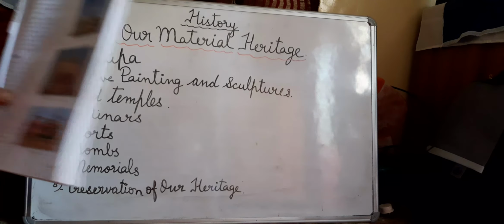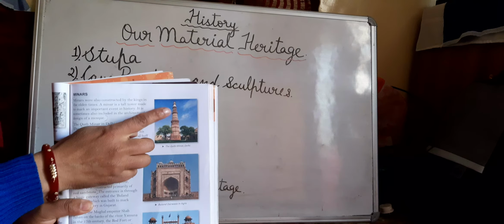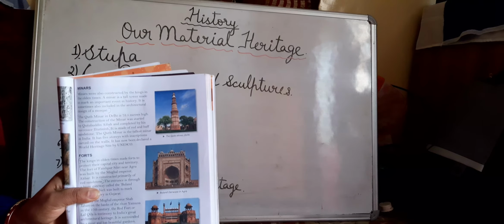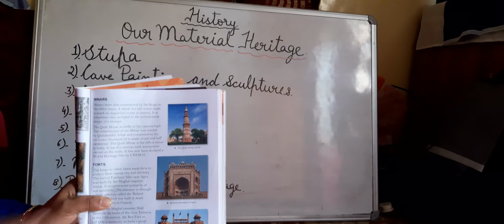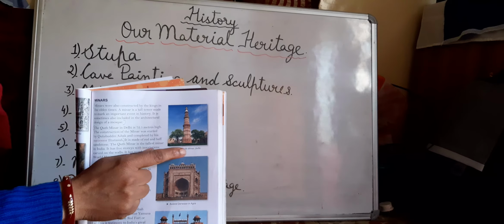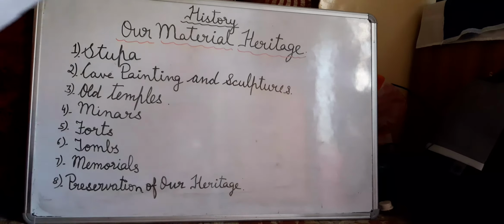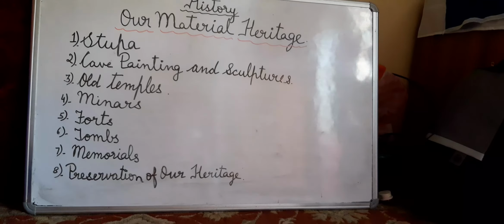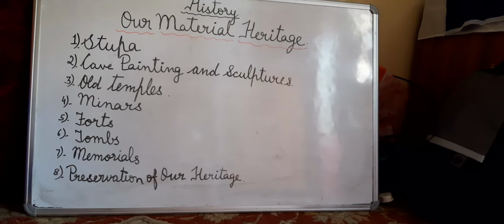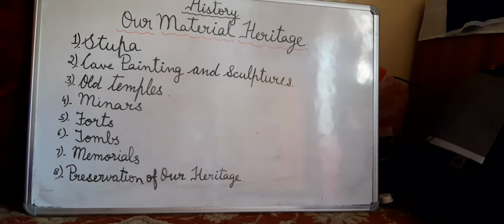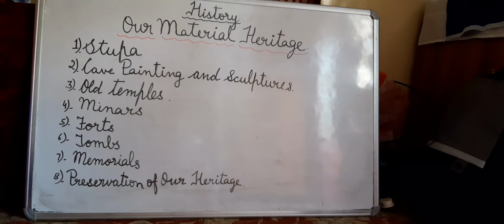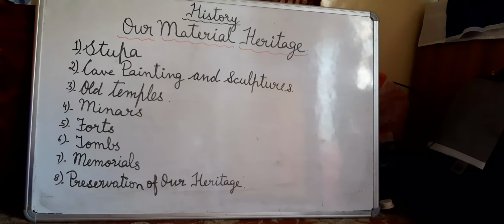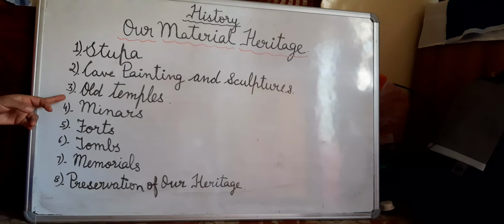Now children, over here you can see this minar. Can you all recognize it? Which minar is this? This is the Qutub Minar in Delhi. The Qutub Minar in Delhi is 72.5 meters high. The construction of the minar was started by Qutb Uddin Aibak and was completed by his successor Iltutmish. Are minars clear to you children?